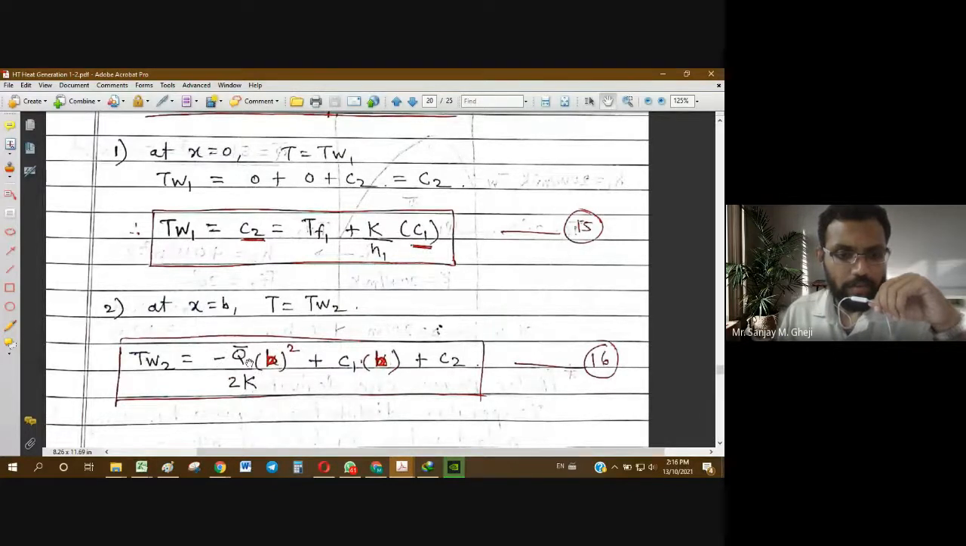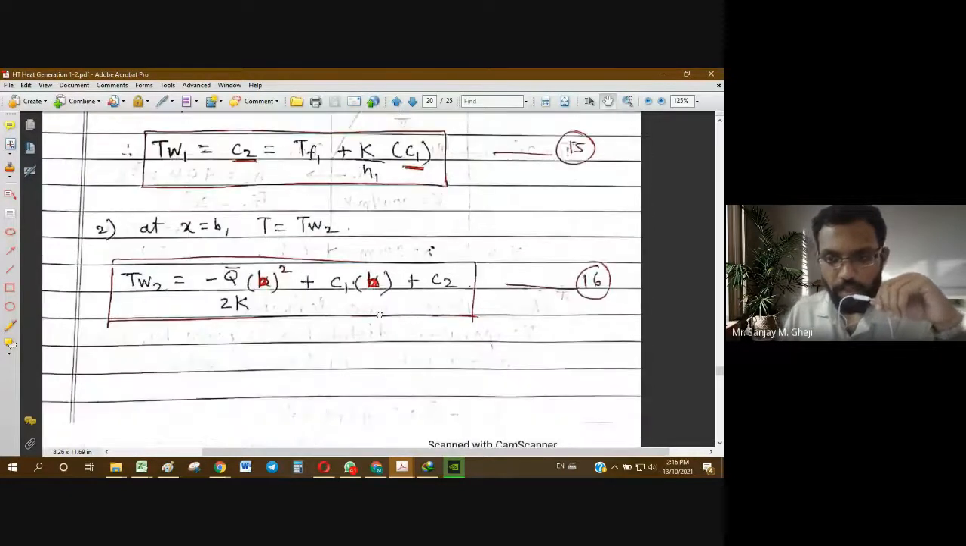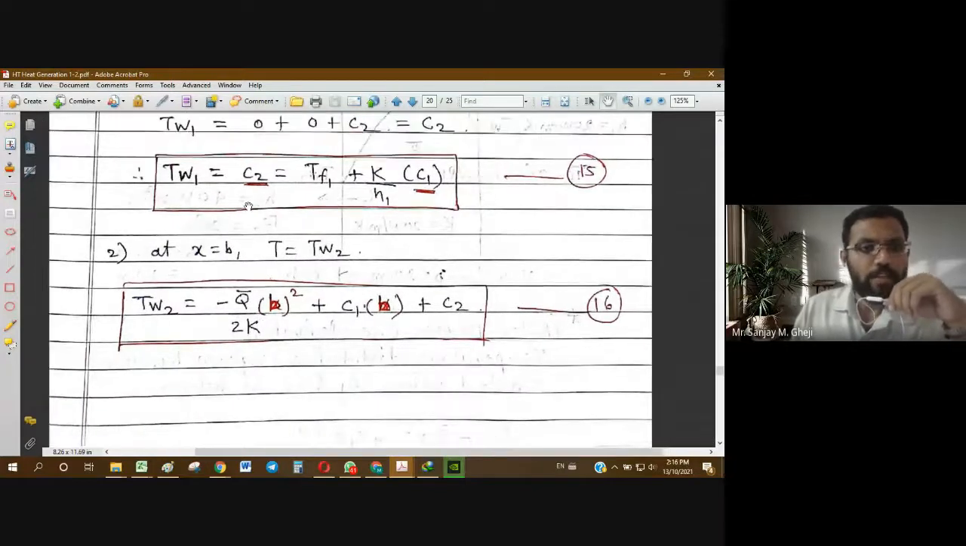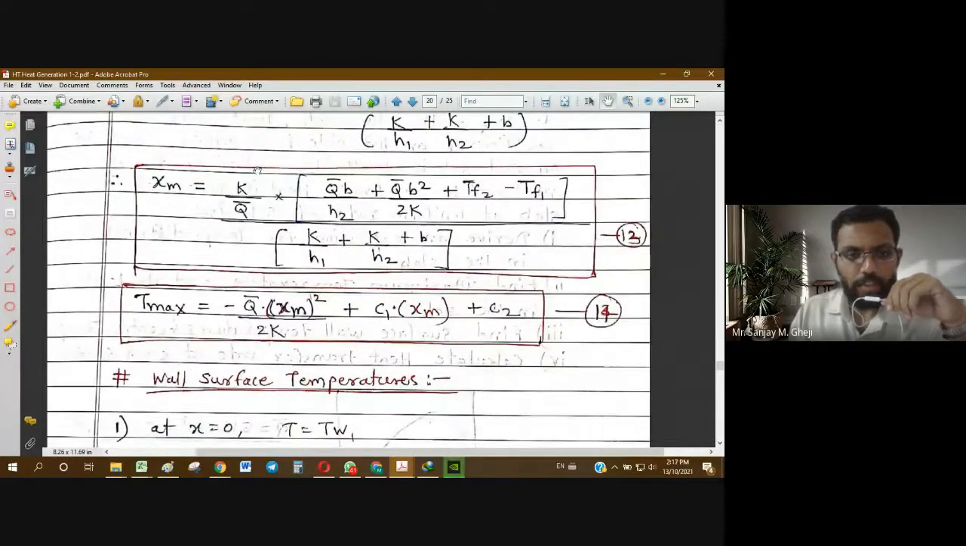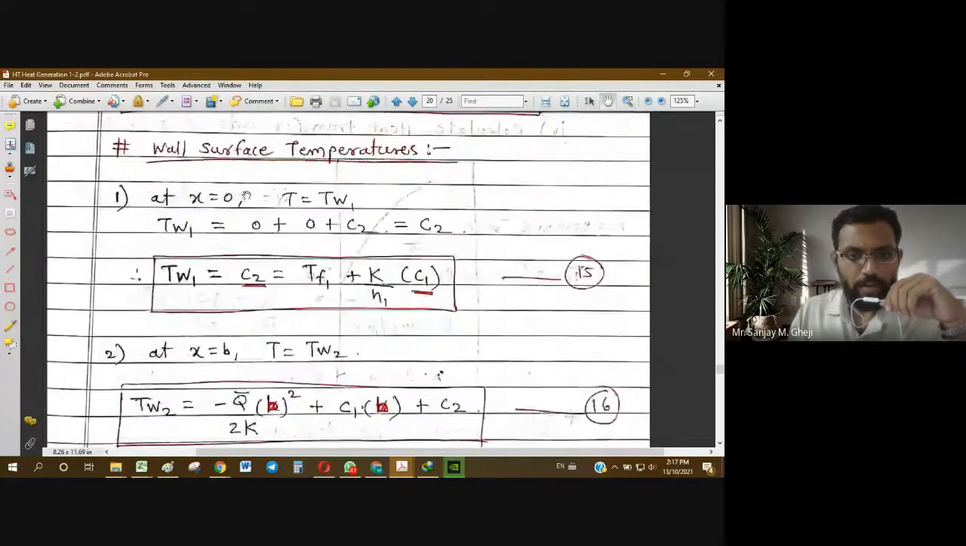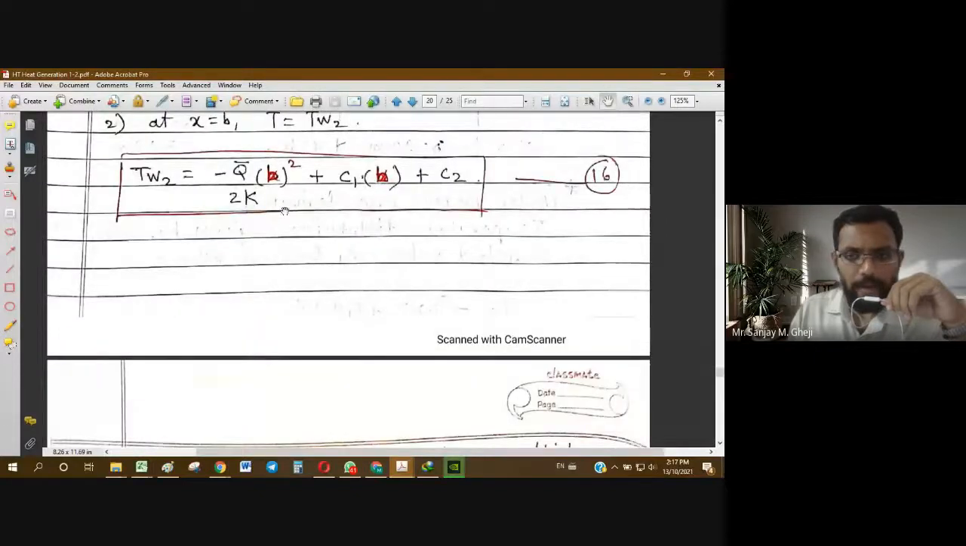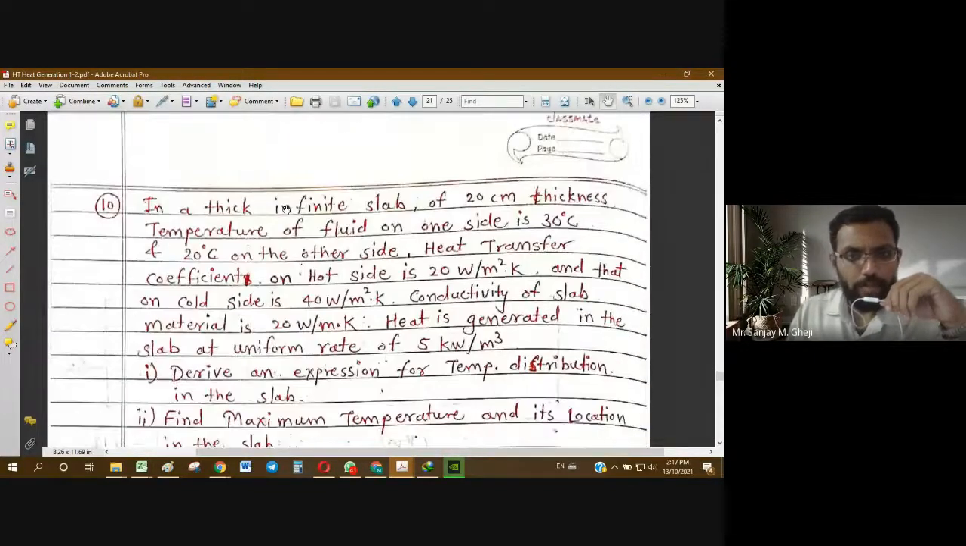Use the same equation of temperature and just put in the values. In place of x, you put b, so minus q bar by 2k into b square plus c1 into b plus c2. In this way we can find the wall temperatures at both sides, the maximum temperature, and also the position at which the maximum temperature appears.